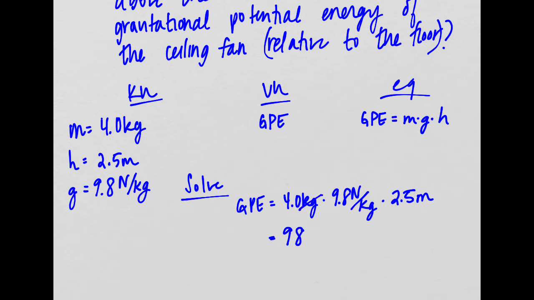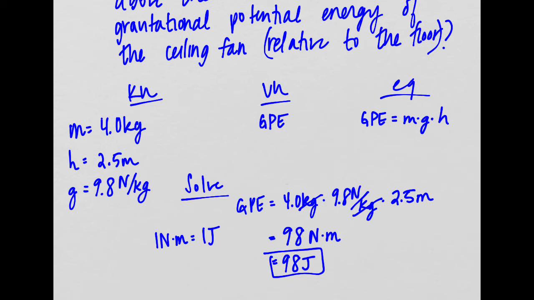When I plug that into the calculator, I get 98, and my units here, let's see what happens. We have kilograms canceling kilograms, so I'm left with newtons times meter. Well, that's not how I express energy. I'm not going to write it in newtons times meter. I'm going to write it in joules. Remember that 1 newton meter equals 1 joule. I think that was section 4.1, and I went over it yesterday. So we have 98 joules as our answer there.